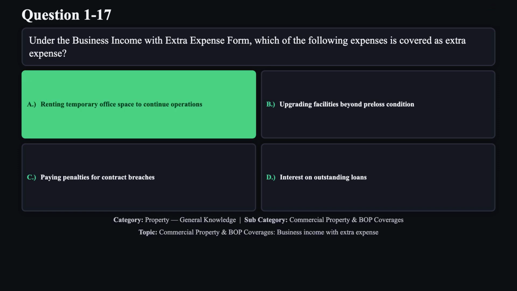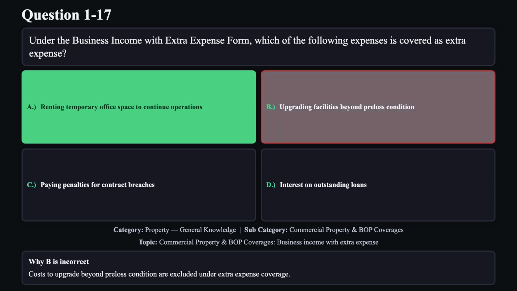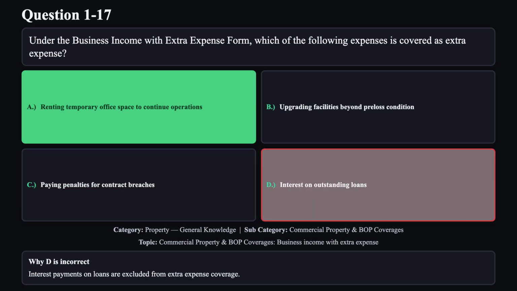The correct answer is A. Extra expense coverage reimburses costs to minimize business interruption and continue operations, such as renting temporary premises. Upgrades and financial penalties are excluded. Reason B is not correct. Costs to upgrade beyond pre-loss condition are excluded under extra expense coverage. Reason C is not correct. Penalties for contract breaches are not covered as extra expense. Reason D is not correct. Interest payments on loans are excluded from extra expense coverage.